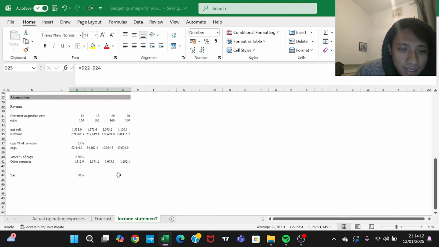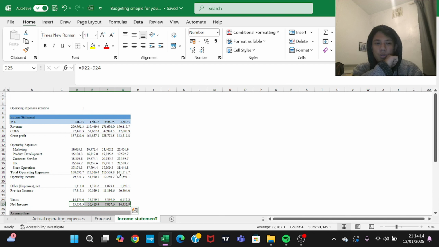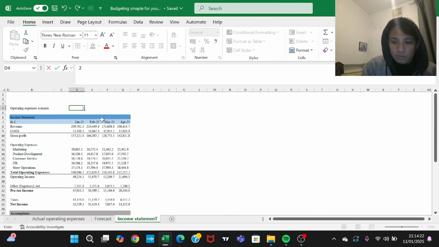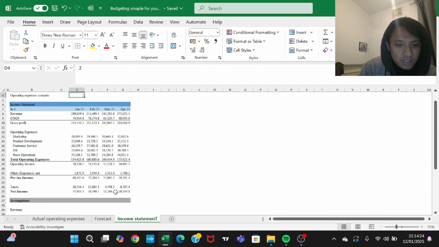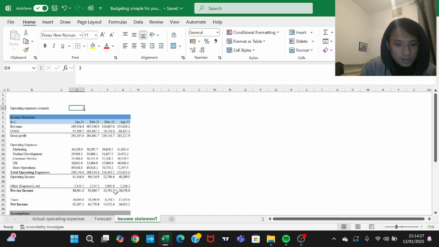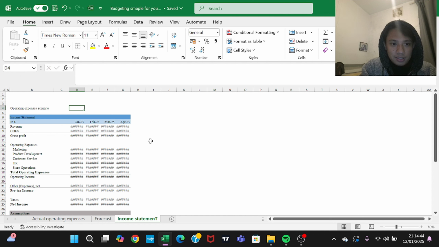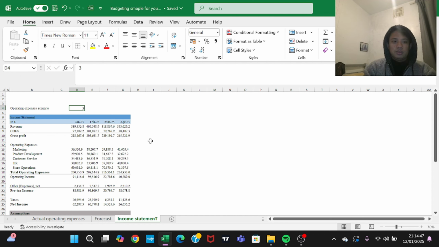Okay, so this is going to be my income statement on the basis of all of my budget. This is for operating expenses scenario one. Let's do two. This is how my income statement is going to change. If I do three, this is how it's going to change. So one is the best case, two is the base case, and three is the worst case.